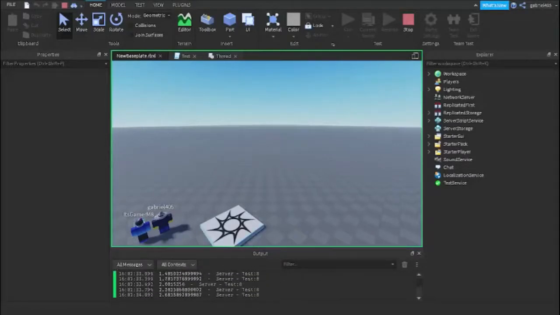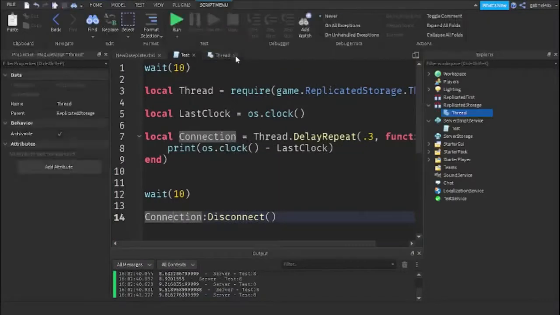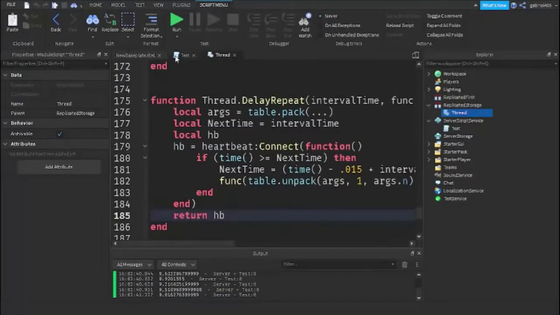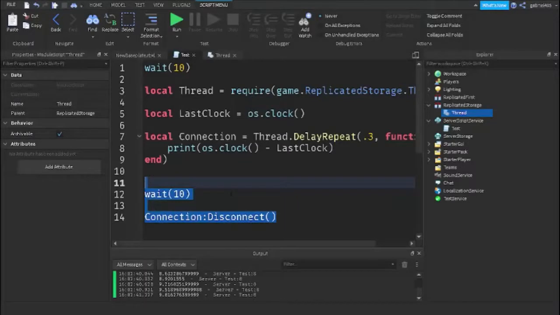Okay, and it's running. After 10 seconds, maybe I should have done 5 seconds, but it's alright. So after 10 seconds, ooh, it was off by 0.2. So basically it did stop. It just couldn't print out the thing, but it did stop at 10 seconds, which was perfectly accurate, as you guys can see. So yeah, as you guys can see, thread is a very nice module. It is much better than spawn and delay, and I recommend that you guys use it. This will be in the description once again.